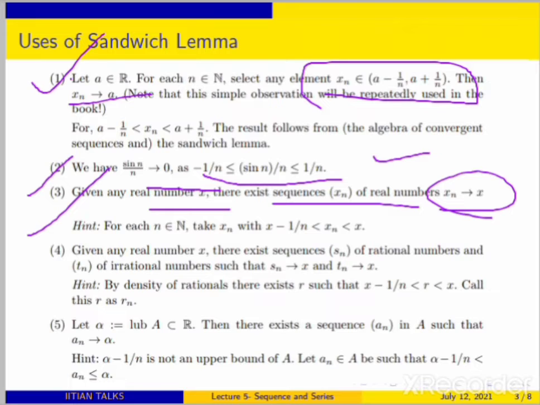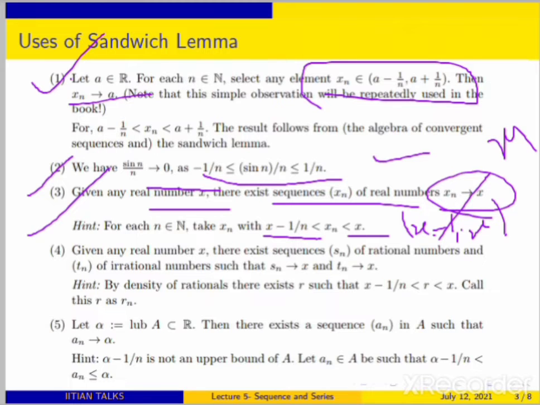Why is that? Similarly to the first one, you can consider the interval x minus 1 by n, x, and change the value of n. Suppose n is 1, you pick some element x1 from the interval x minus 1, x.